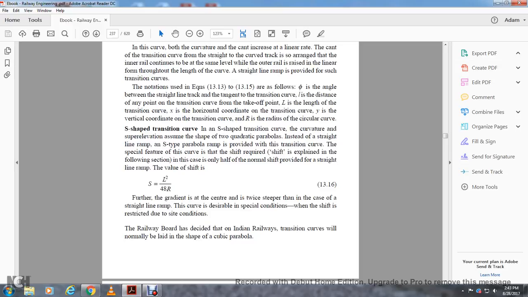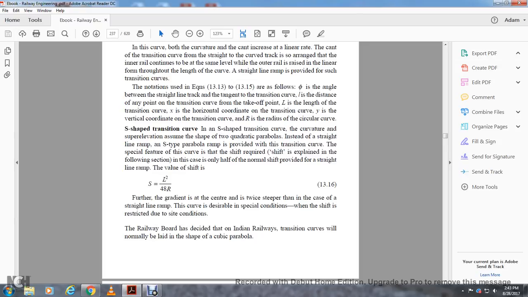The S-shaped transition curve: the curvature and the super elevation are assumed in the shape of two quadratic parabolas, with the straight line ramp. The S-shaped parabola ramp is provided with the transition curve. The special feature of the curve is that the shift is required. In this case, only half the normal shift is provided with the straight line ramp.